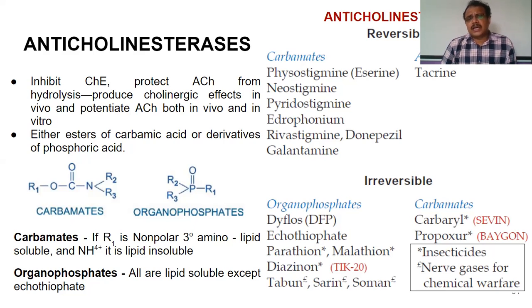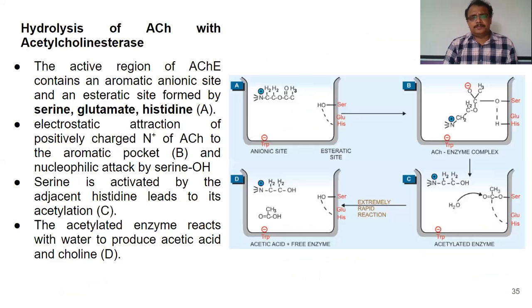Now we will see how these anticholinesterases produce their action, it means how they bind with the enzyme acetylcholinesterase and how they inhibit the degradation of acetylcholine.